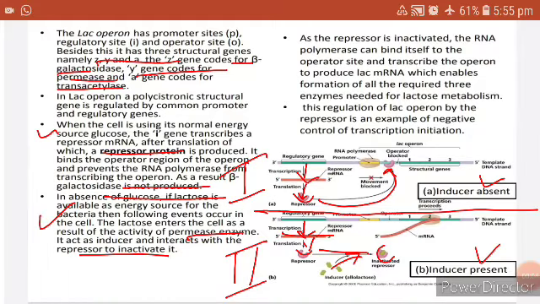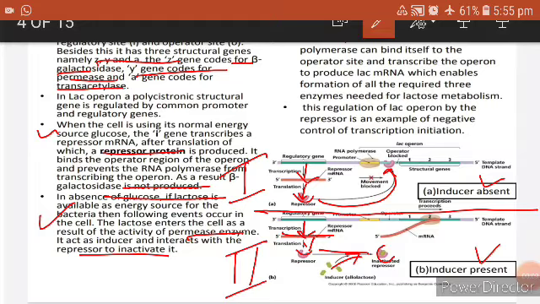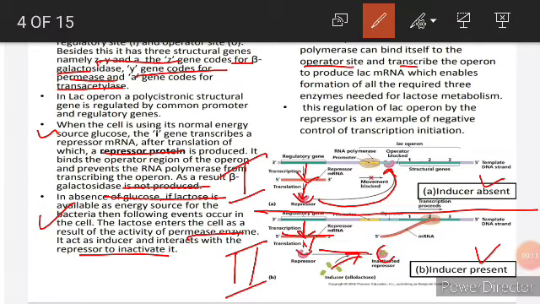As the repressor is inactivated, the RNA polymerase can bind to the operator site and transcribe the operon to produce lac mRNA, which enables the formation of all three required enzymes needed for lactose metabolism. This regulation of the lac operon by the repressor is an example of negative control of transcription initiation.